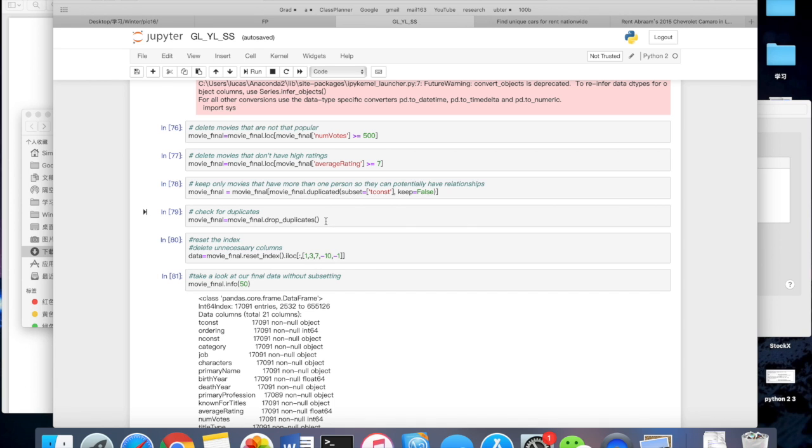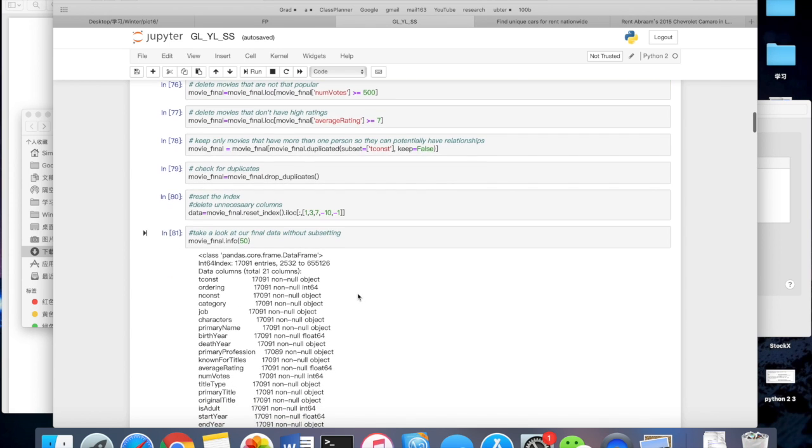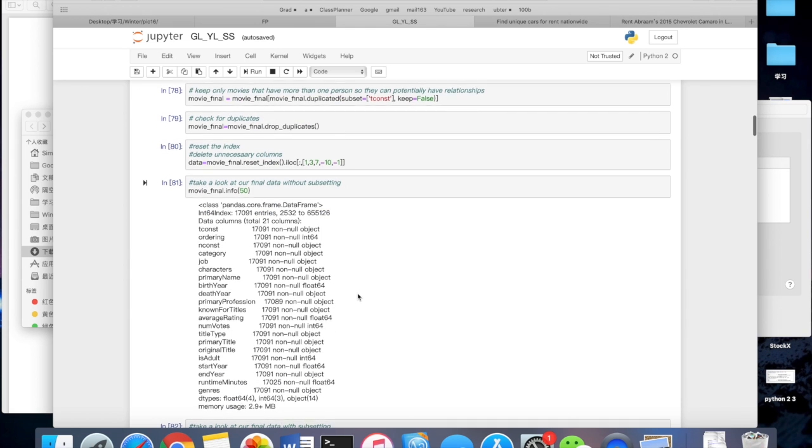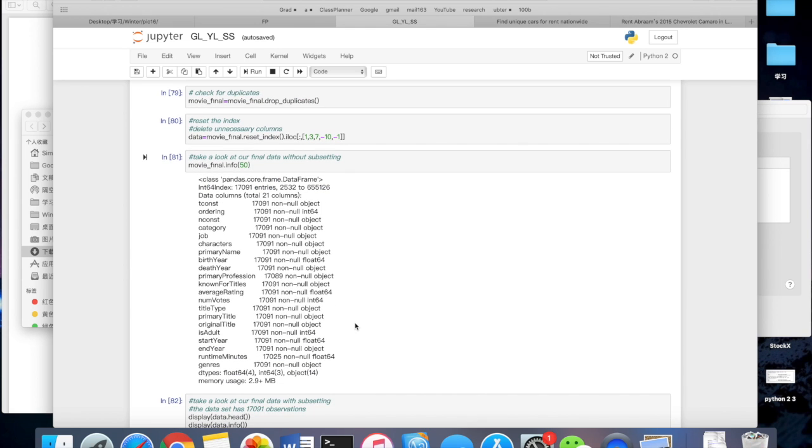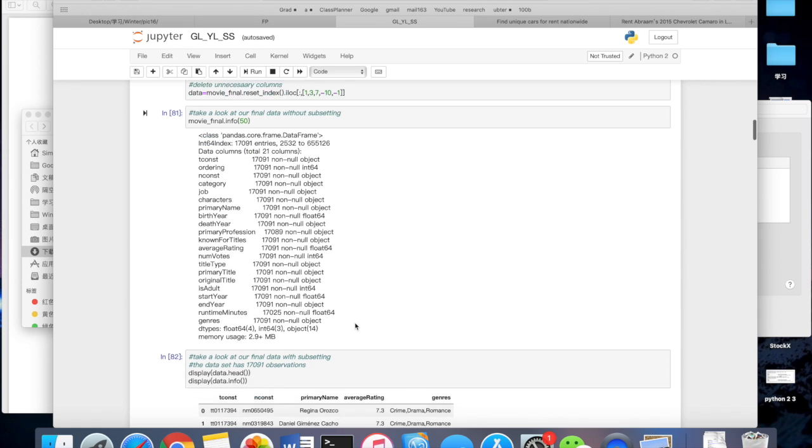Fortunately, in our dataset, we do not have duplicates or any NAs, and we only keep the useful columns we will use in the network, and thus we have our final data, which has 17,091 rows and 4 columns.